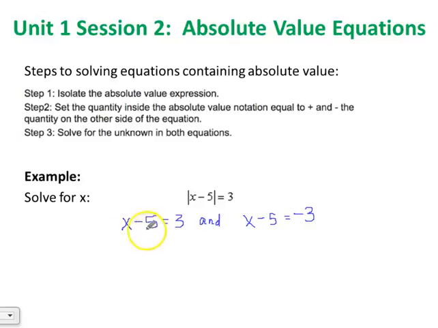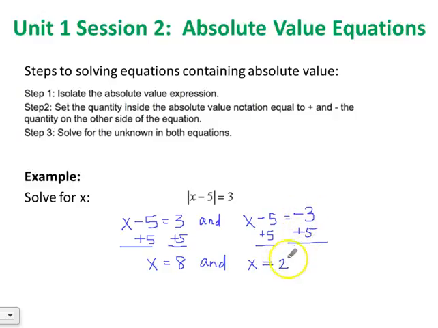So let's look at the one on the left. x minus 5 equals 3. How do I solve for x? I'm going to add 5 to both sides. This is why we did that warm up. And I get x equals 8. So that's one of my possible answers. The other one is going to be when I solve this other equation. So again, I'll add 5 to both sides. But now I've got negative 3 plus 5, and that gives us x equals 2. So those are my 2 possible answers.